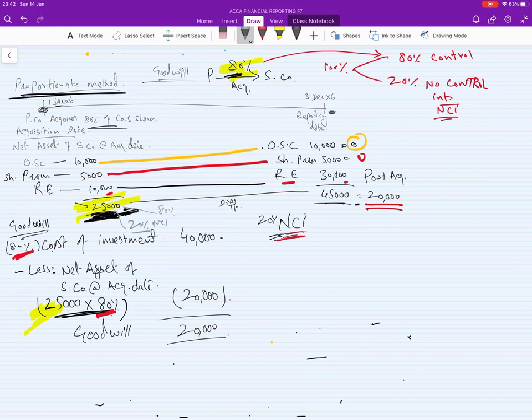S company's net asset at the acquisition date was 25,000. Because 80% belongs to us and 20% belongs to someone else, take 20% of this, which is 5,000.